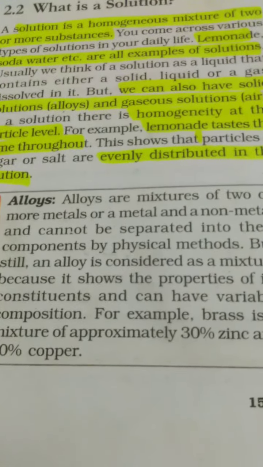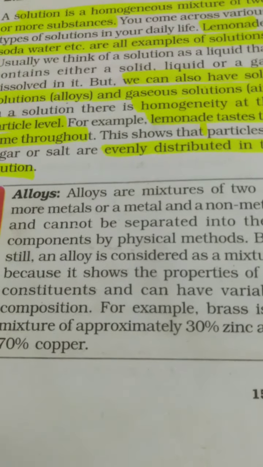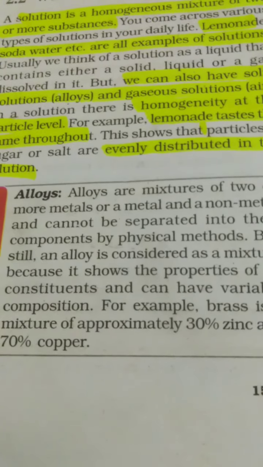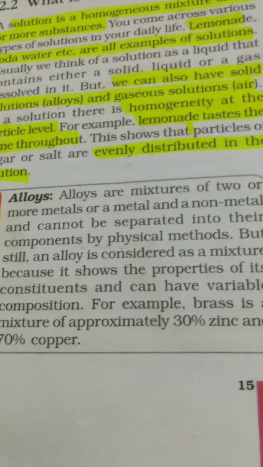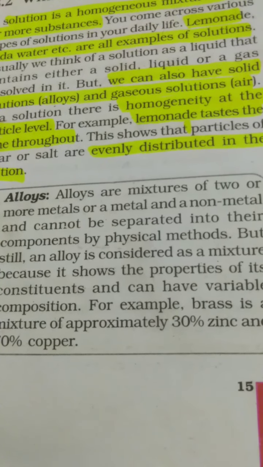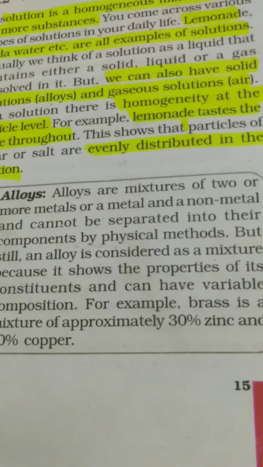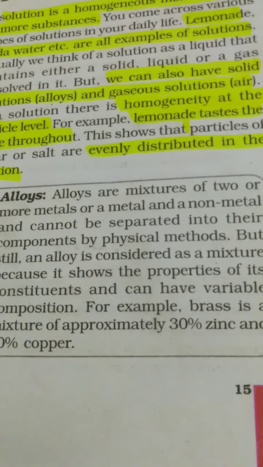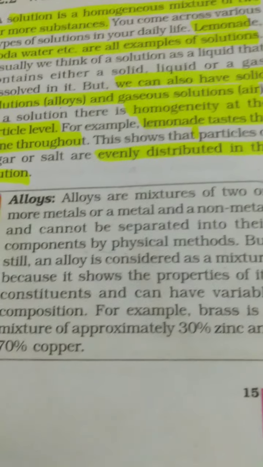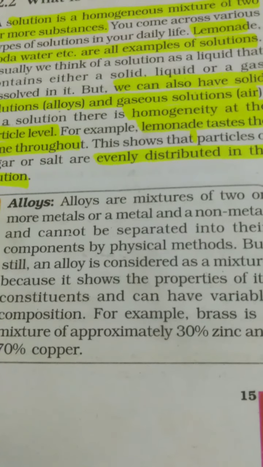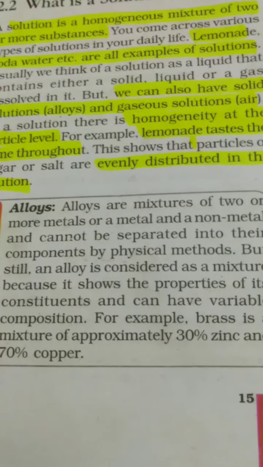But here in the box a new word appears, and that is alloys. What are alloys? Alloys are nothing but mixtures, but mixtures of metals. Just now I told you that a solution has two components: one is the solvent and another is the solute, one a liquid, another a solid.